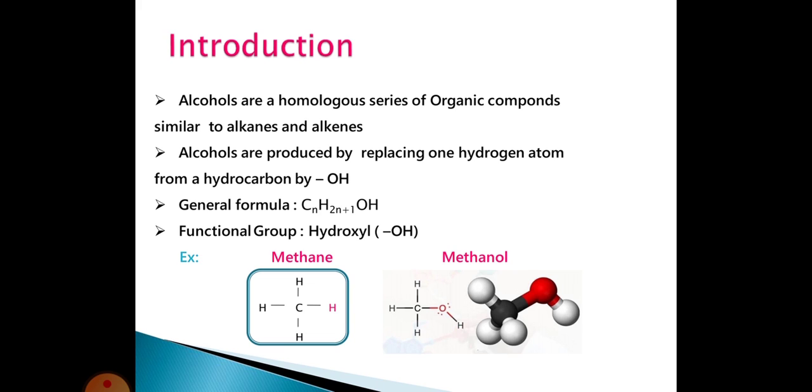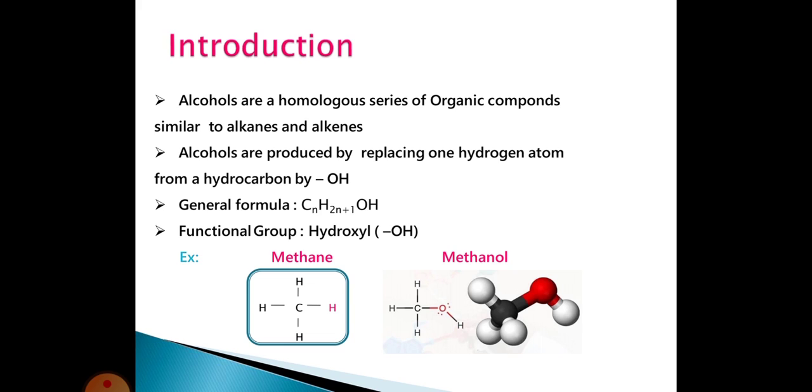The alcohols are produced by replacing one hydrogen atom of a hydrocarbon by OH. For example, if we are seeing methane, the molecular formula is CH4. In this CH4, the carbon contains 4 hydrogen atoms. Of the 4 hydrogen atoms, one hydrogen atom is replaced by an OH group to form an alcohol. The name of the alcohol is methanol. Here, methanol formation takes place.